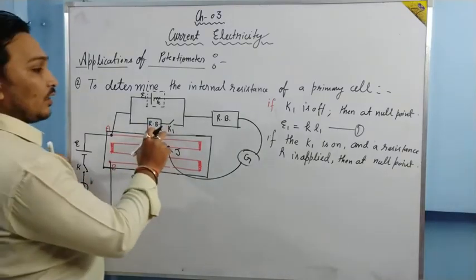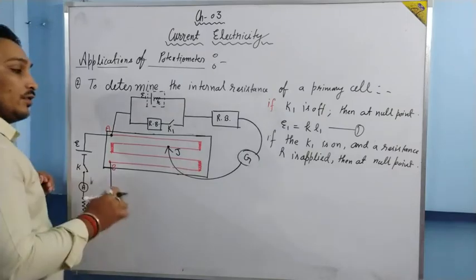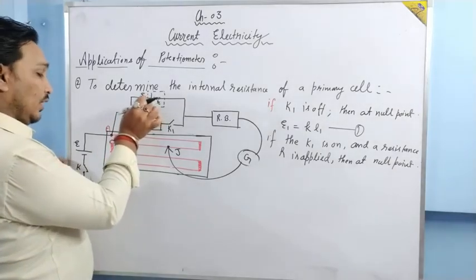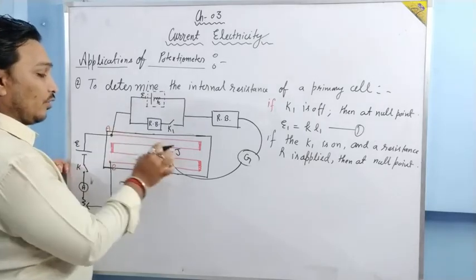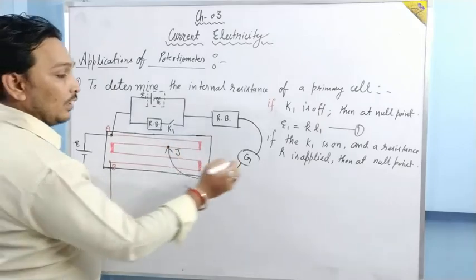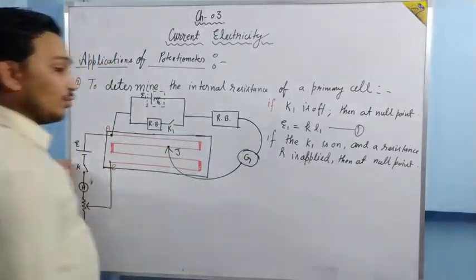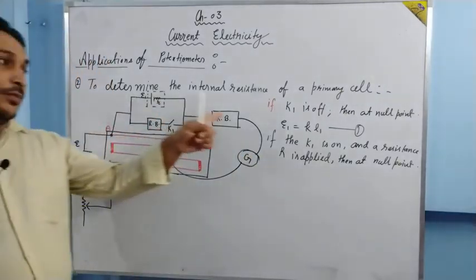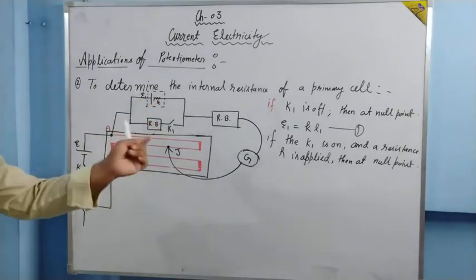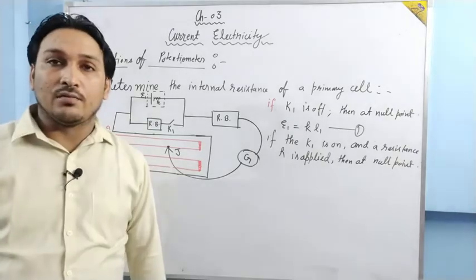When this K is off, I am talking about the first condition. So the potential difference across the terminal of the cell is equal to the potential difference across the length of the wire. So basically no current was flowing when the galvanometer shows no deflection. When no current is being drawn from the cell, the terminal potential difference is equal to EMF, and that's why I have written E1 is equal to KL1.